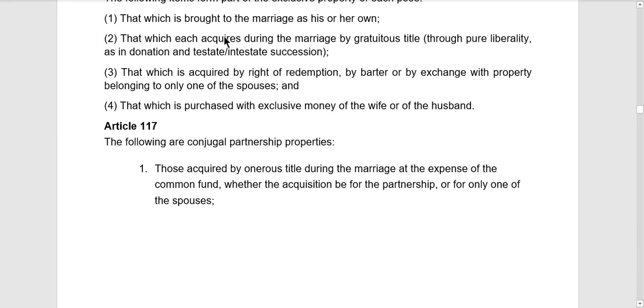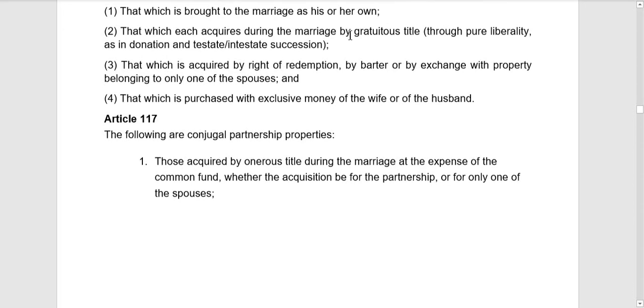So kapag during their marriage naka-acquire sila or nagkaroon sila ng property by a gratuitous title, meaning it's either dinonate sa kanilang dalawa or by a testate or intestate succession, or na-inherit nila during the marriage, then such property is the exclusive property of either the husband or the wife.